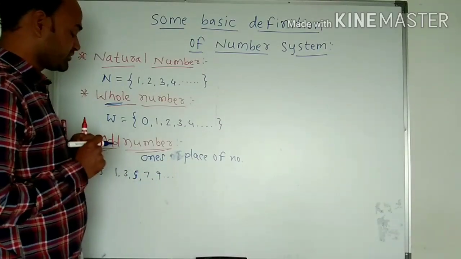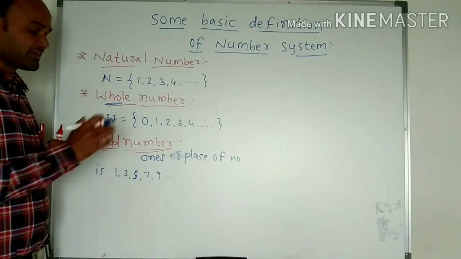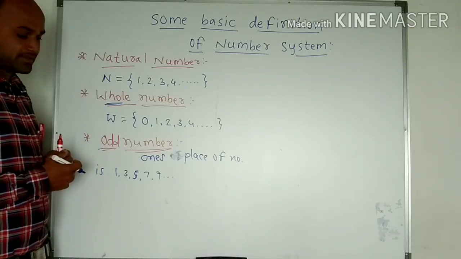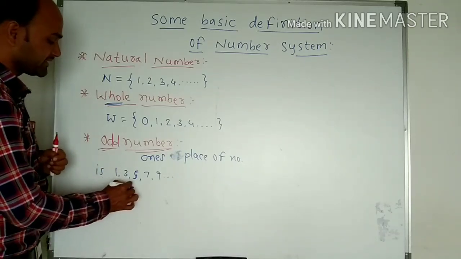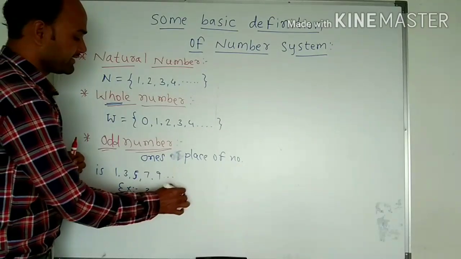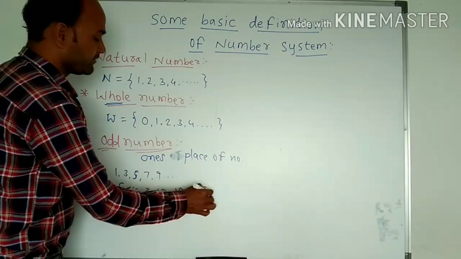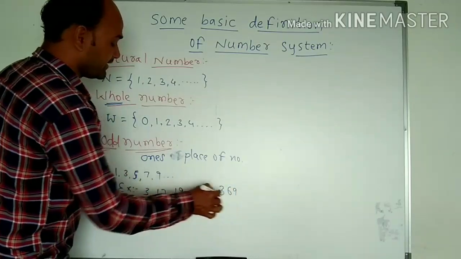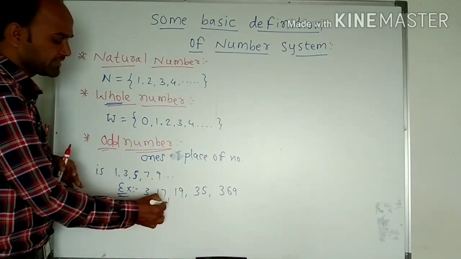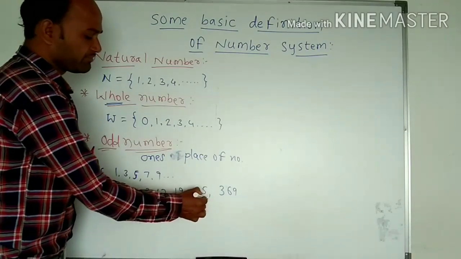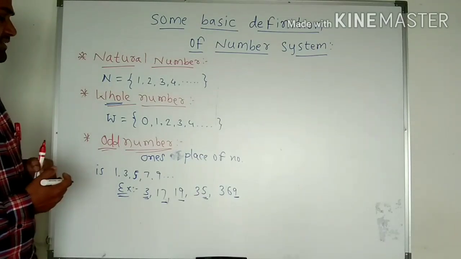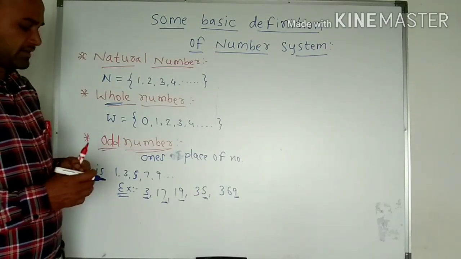If the ones place has 1, 3, 5, 7 or 9, such numbers are called odd numbers. For example, 3, 17, 19, 35, 369. We can check that the ones place is 3, 7, 9, 5, 9. All such numbers are called odd numbers.